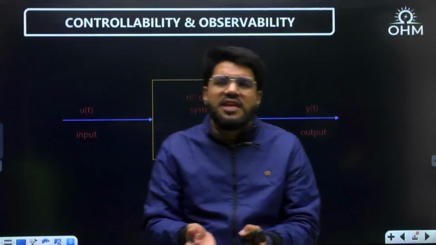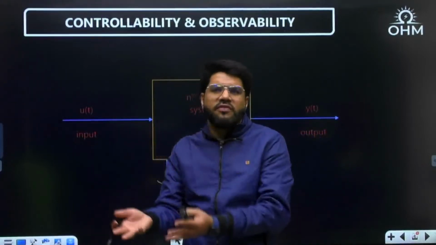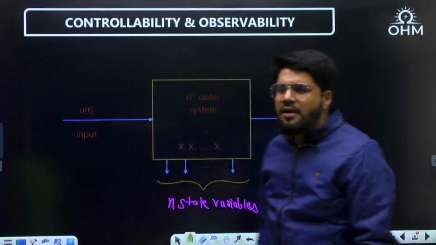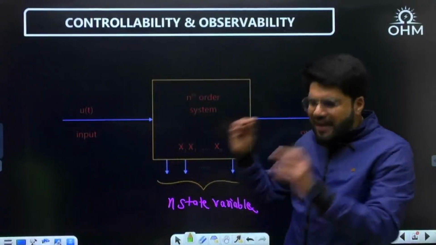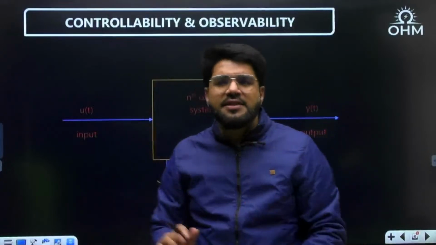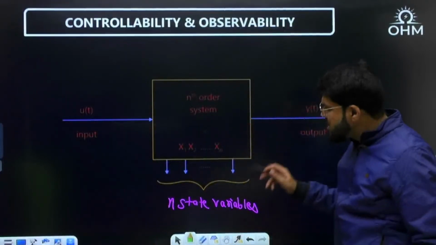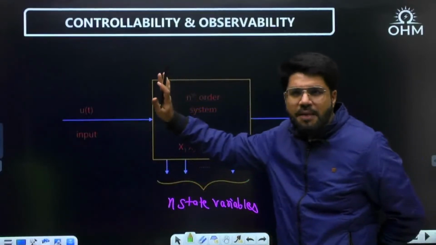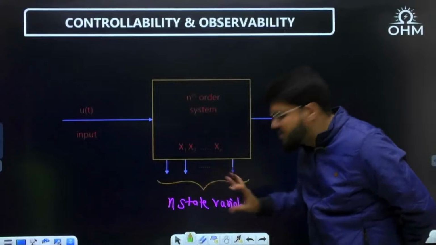What is the concept of state variables? State variables are the set of those variables which completely describe a control system. Every piece of information at any point of time is hidden inside the state variables. So if you want to observe a system, you observe the state variables. And how can you observe? The input was applied some time back. At any point of time you want to observe the state variables.